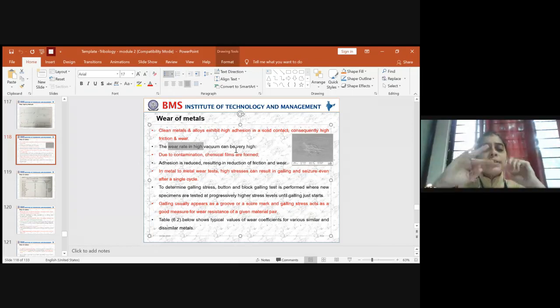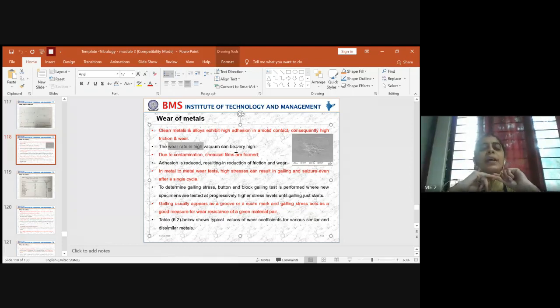And the third thing: when metals are formed, or synthesized, and you develop them into mechanical components, if any contamination comes across during development, it results in the formation of some chemical films across the surface.